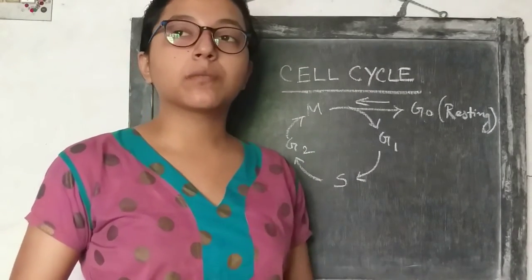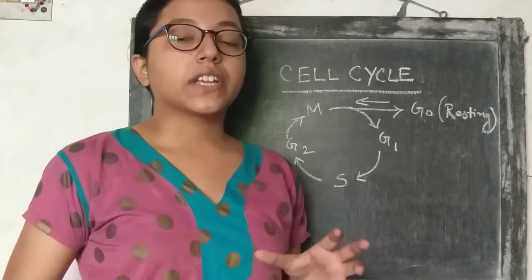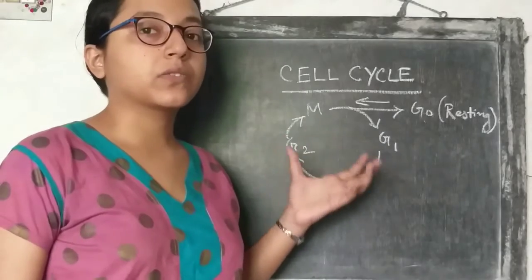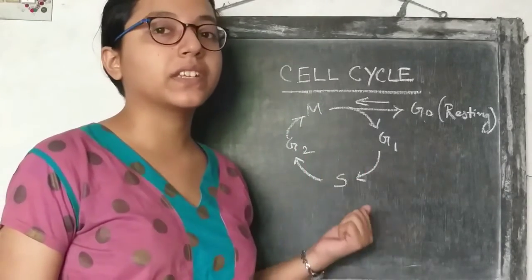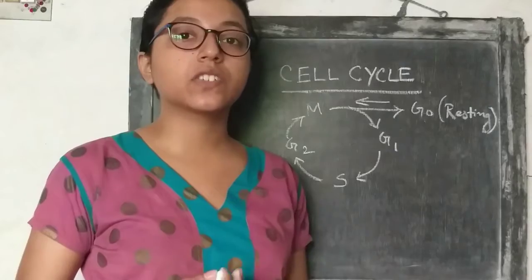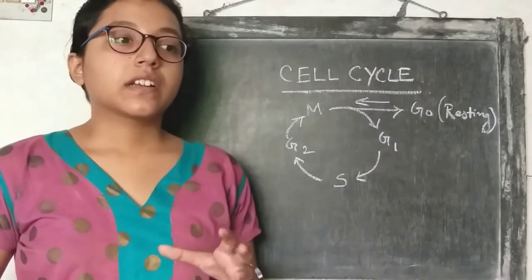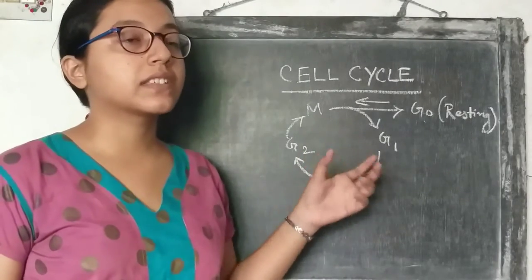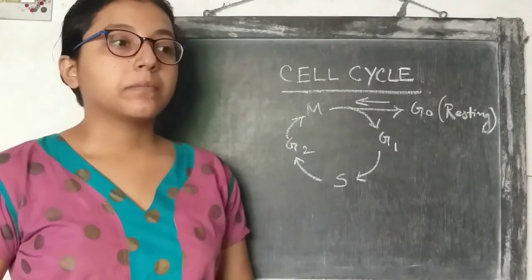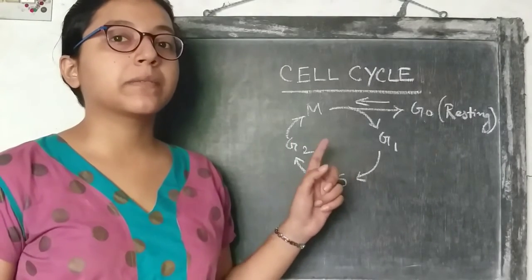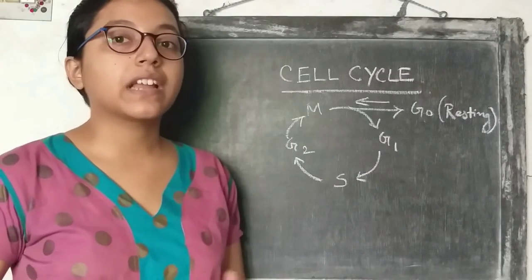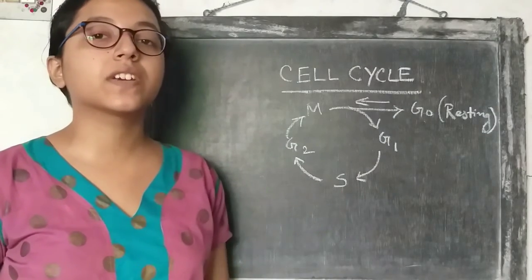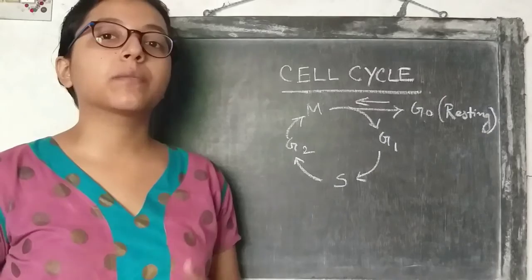In the next video, I am going to discuss the regulation mechanism of the cell cycle. This is a vital pathway in our cell. This is the main pathway in our cell, and as we all know, DNA is our genetic material, so careful monitoring of each and every step, each and every phase of this cell cycle is very important. A mistake in any one of the phases can be dangerous for the cell and our lives also. So regulation of the cell cycle is very important. So in the next video I am going to discuss that.